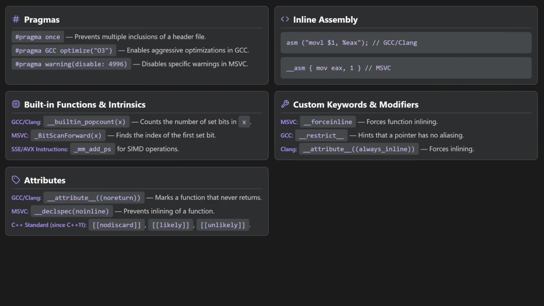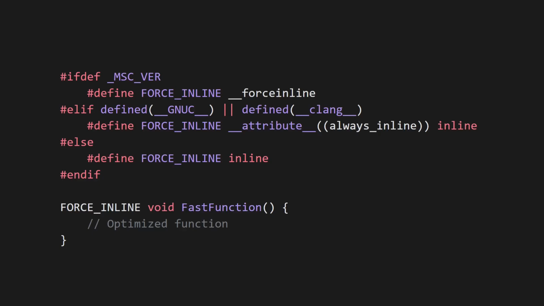But because it's unique to each compiler, it's often recommended not to use them, or to use them sparingly, because they reduce portability. And it's why you sometimes see #if defines that look like this, scattered across codebases. It's a way to try to use compiler extensions while maintaining as much portability as possible.